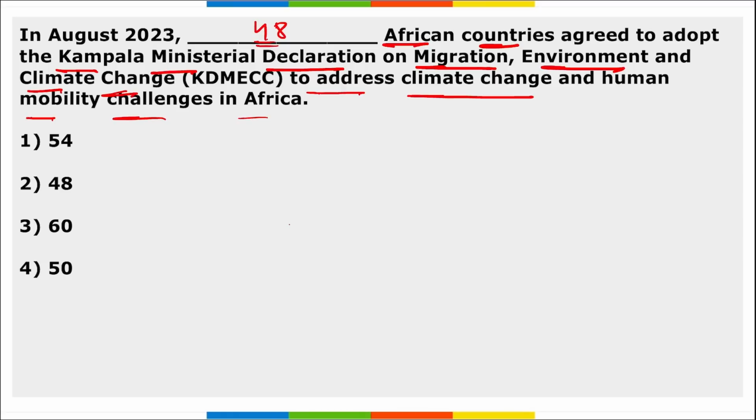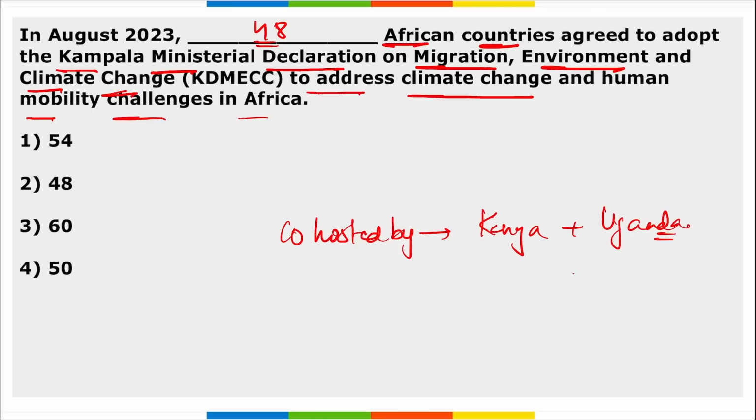The conference was co-hosted by Kenya and Uganda, along with support from IOM, the International Organization for Migration, and the United Nations Framework Convention on Climate Change. So the right option here is 48 countries.